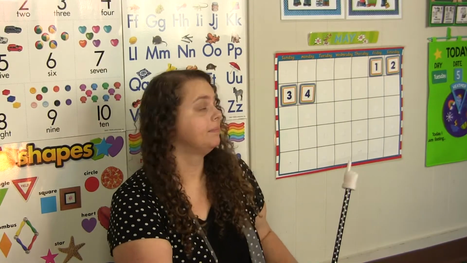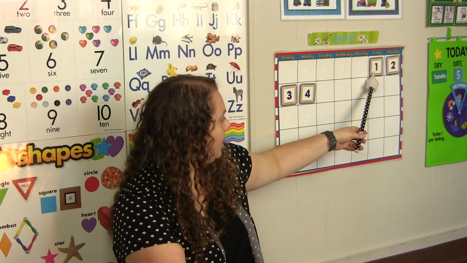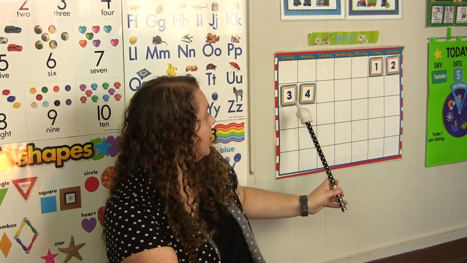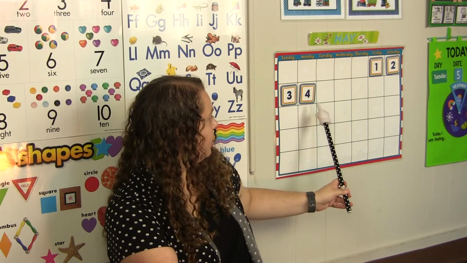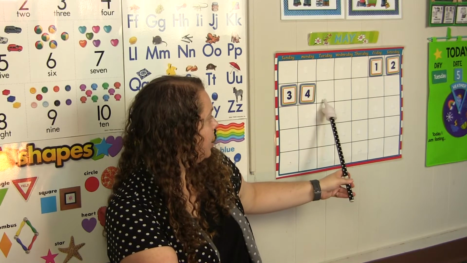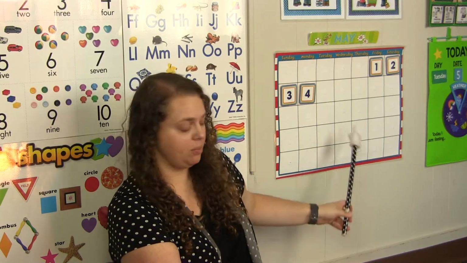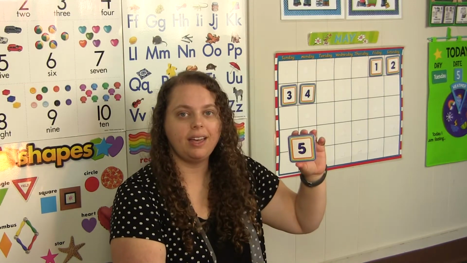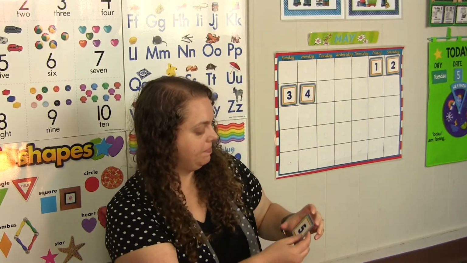All right, let's figure out what today's number is. Count with me. 1, 2, 3, 4, and today's number is 5, number 5.